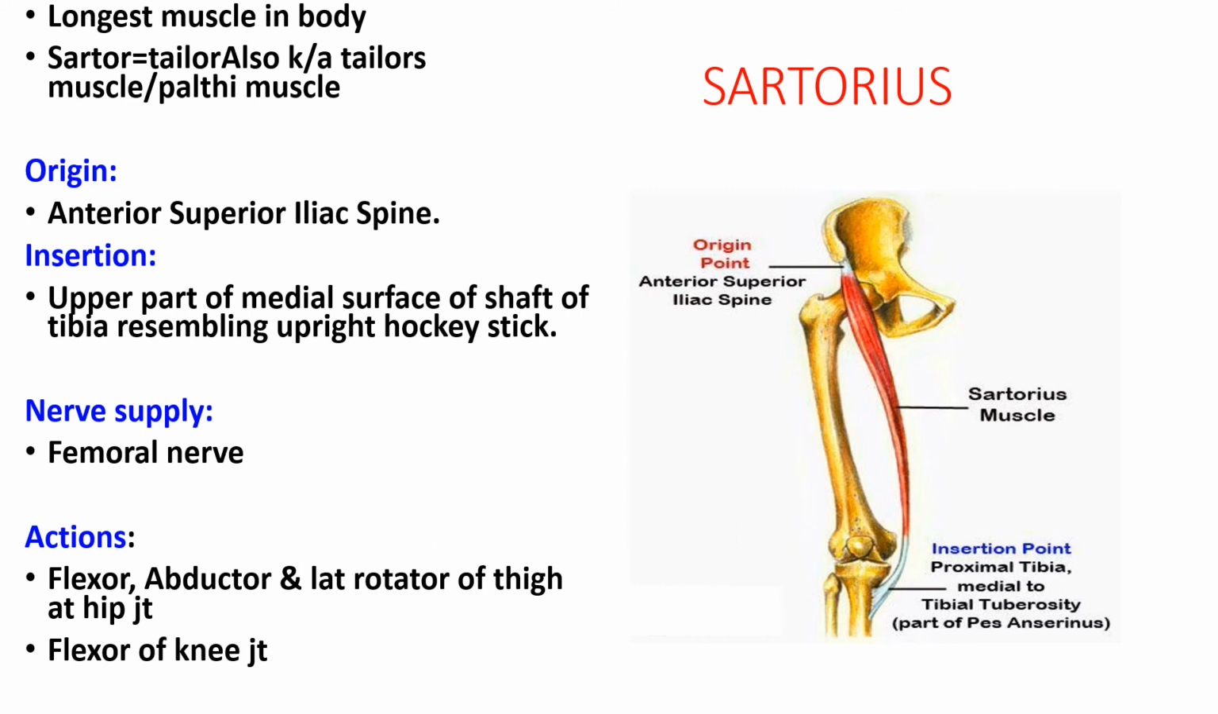It is supplied by the anterior division of the femoral nerve. The muscle acts as the flexor, abductor and the lateral rotator of the thigh at the hip joint, and it acts as the flexor of the knee joint.